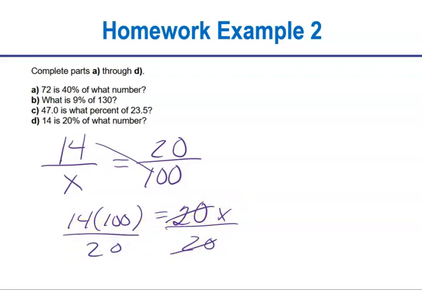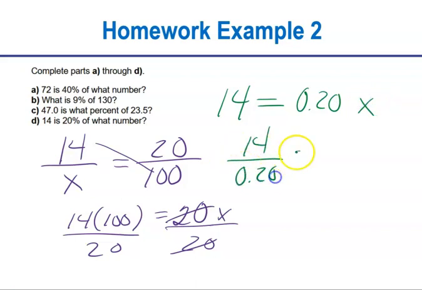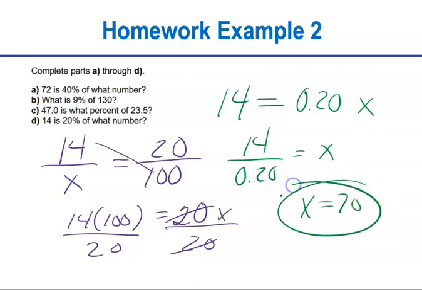In equation form, it says 14 is equals 20%. I need to change that to a decimal or type in my calculator 20% of what number. And so now I have 14 divided by 0.20 equals x. And I'll actually do that in my calculator. And I get 70. And also look at it to make sure it makes sense.